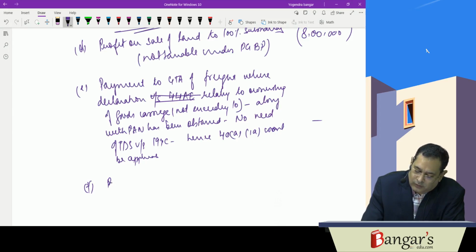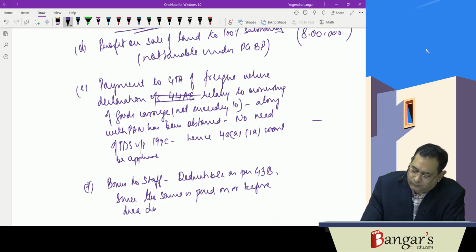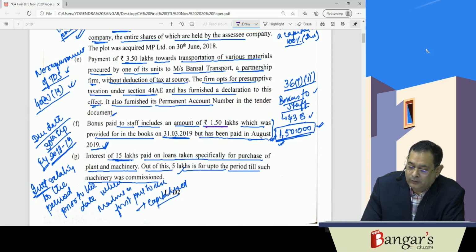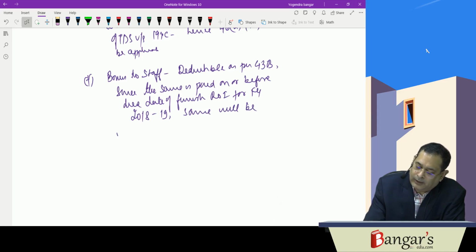Now here, bonus to staff is deductible as per 43B, since the same is paid on or before the due date of furnishing ROI for financial year 18-19, the same will be allowed in FY 18-19.